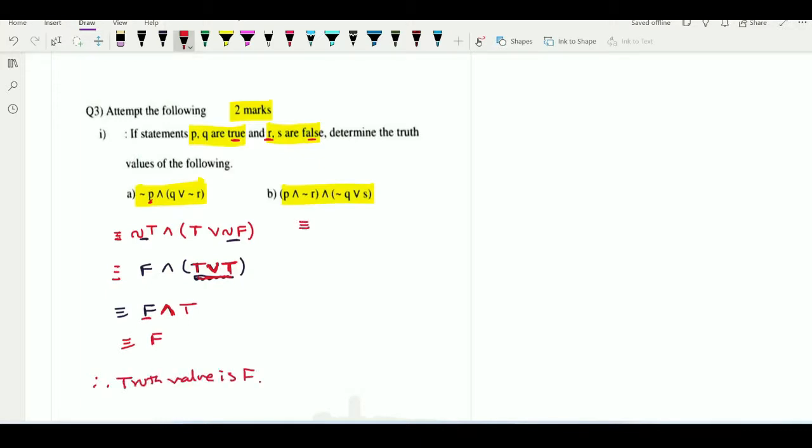Now let us try to solve the second example. In this case, P I am replacing by its truth value T, and negation R, but R is given to us false. Observe here, R is nothing but false.